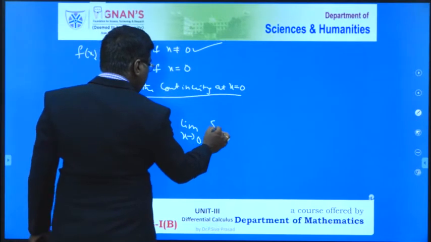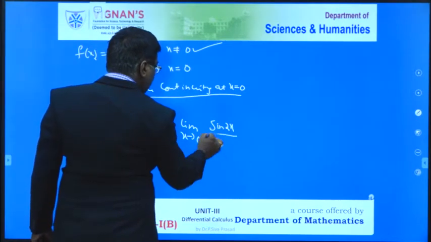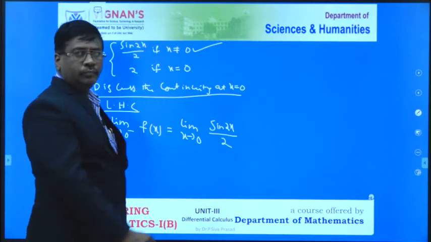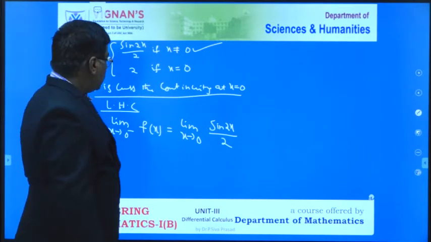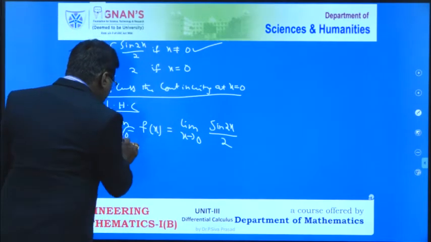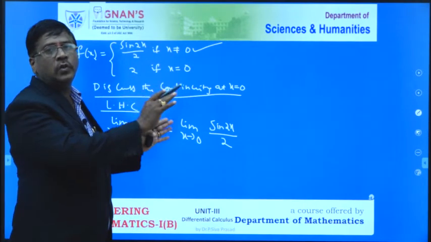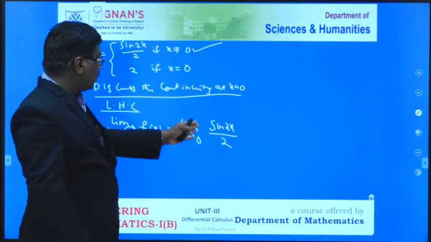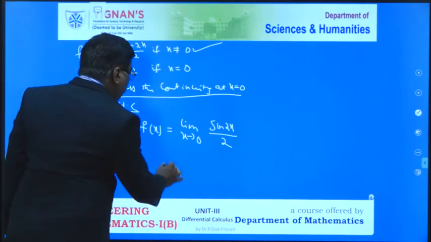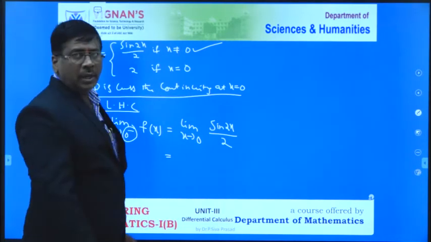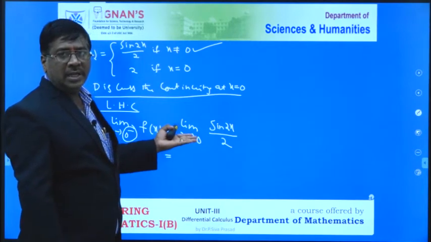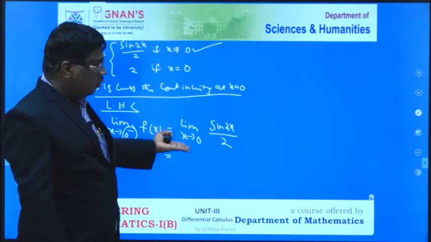Therefore, this is sine of 2x by 2. All of you catch your point? So here, why? Because you have to consider this one has to be 0 minus for choosing the function which is suitable. For that purpose only I have to do like this. Okay. Now here, whatever limits we evaluated in the previous lectures, we have to solve this problem also.